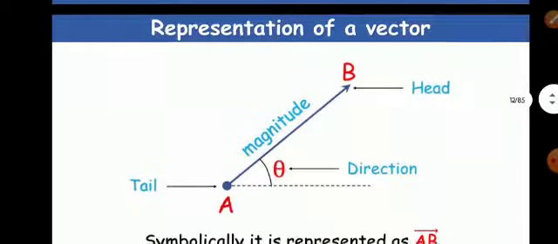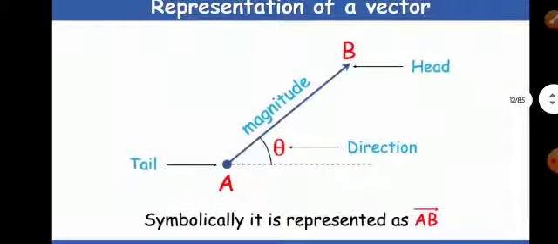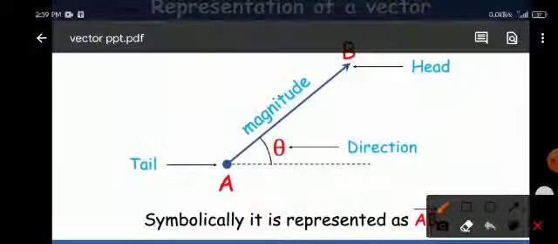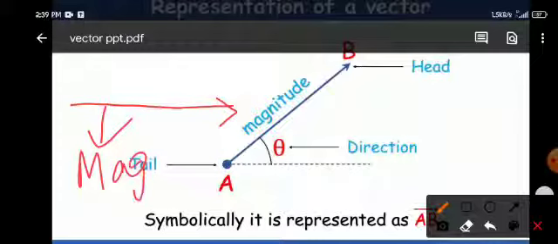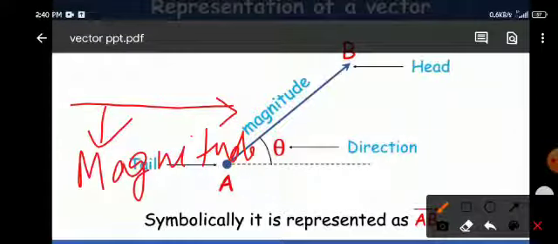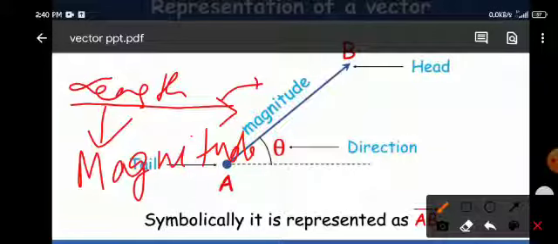Now, a representation of a vector. A vector is symbolically represented by a straight line having an arrowhead at the tip. The length of the straight line represents magnitude and the arrow gives the direction.